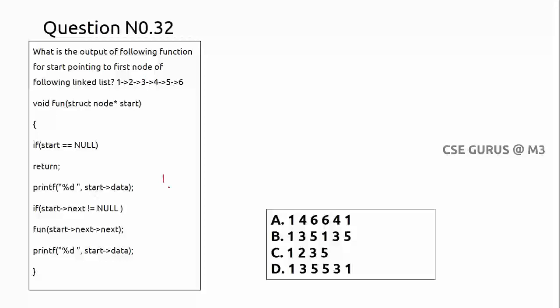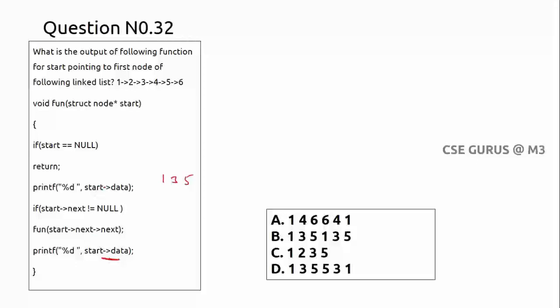That means next of next. That means 1, after that you will print 3. Next of next, right? If you simply write next, it means the next node, but next of next, 3 will be printed here. Okay, next of next, 5 will be printed. And also you can see previous is also printed, right?